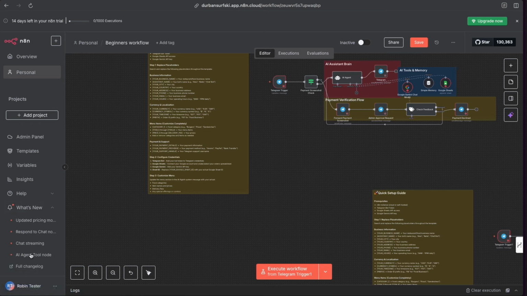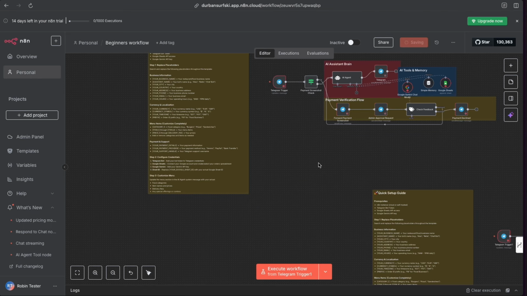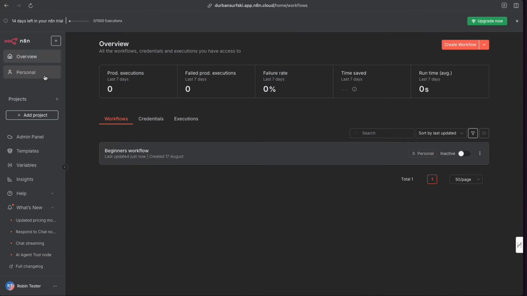What's new? We have change logs all over here. And now if we go back to our overview, let's save this. Now you can see we actually have our workflow listed. And all our workflows will be listed there. You can actually create folders and file your workflows into folders to keep it organized. If you go and set up your workflows in terms of how much time they save, you'll also get some summary over here of exactly how much time you're saving, your failure rate, etc., etc. But I'm going to pause it there because I just want to keep this simple.